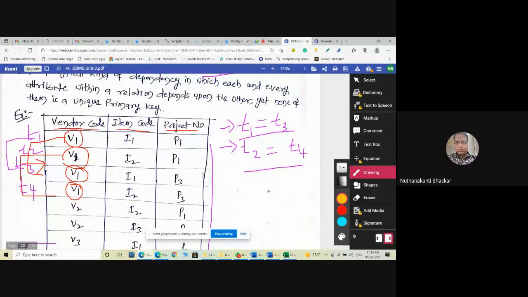Complete functional dependency is not available, because V1 I1 and V1 I2 are both there. That's why there is no complete dependency. Yes or no?